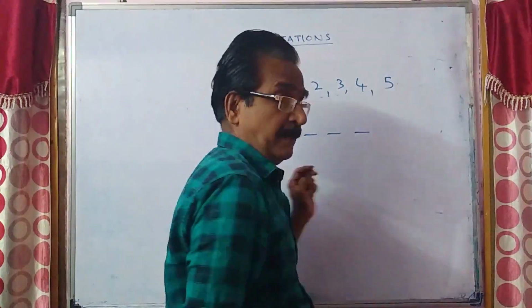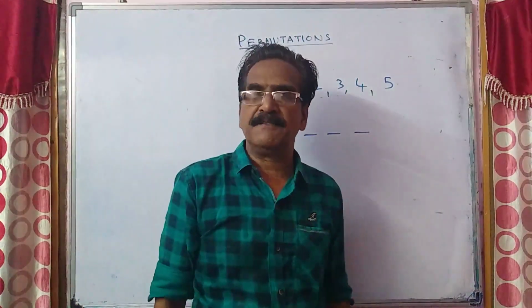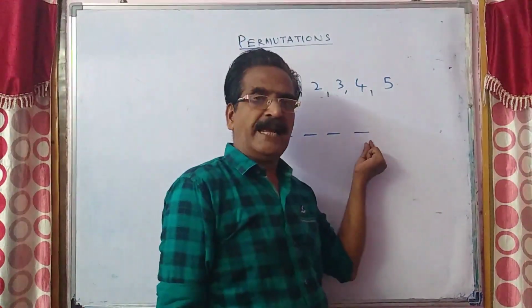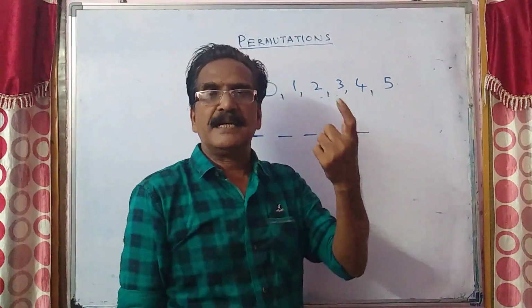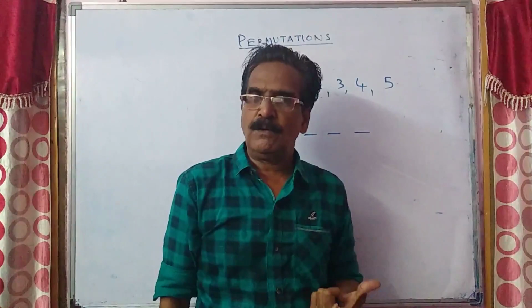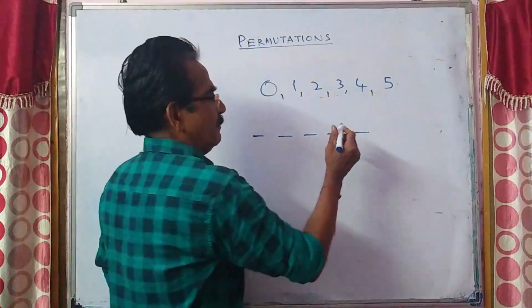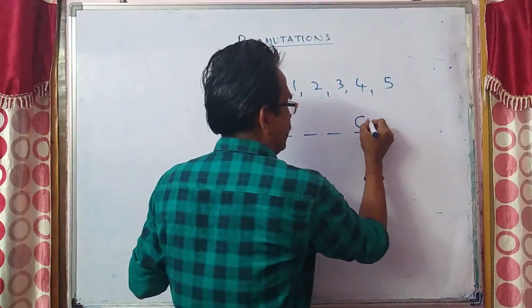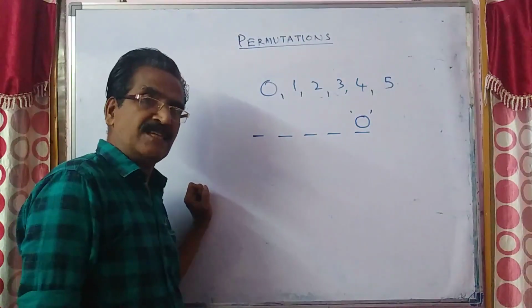So if a number is to be divisible by 5, the first blank, the unit digit, must be either 0 or 5. So first, let us place 0 here. First blank is filled. Unit digit blank is filled.